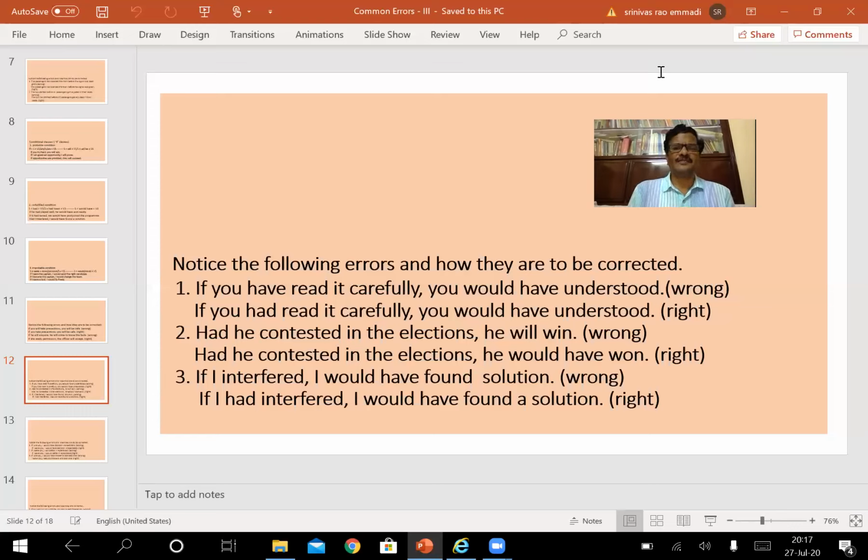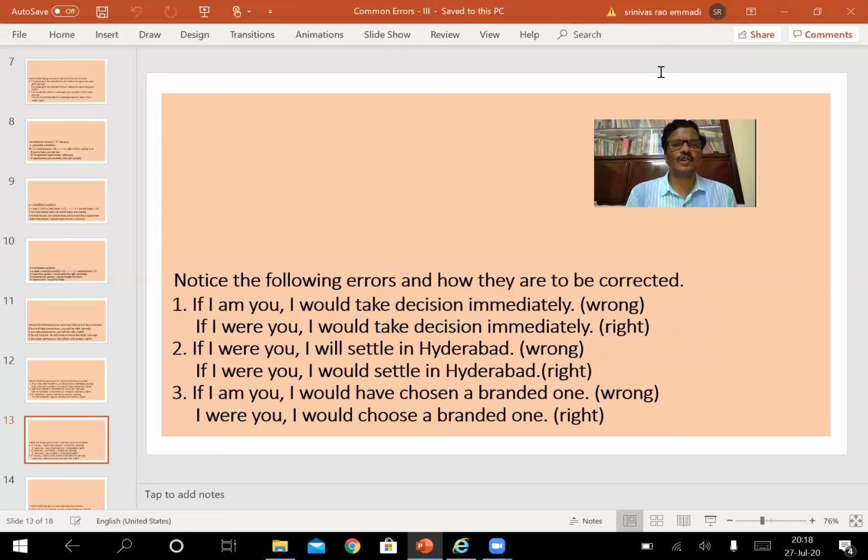If I interfered, I would have found solution. If I had interfered, I would have found a solution. This sentence is also related to the same pattern we have mentioned in the earlier one, that is, the second one. And notice some more examples. Notice the following errors and how they are to be corrected here.